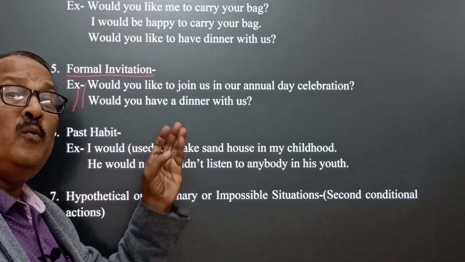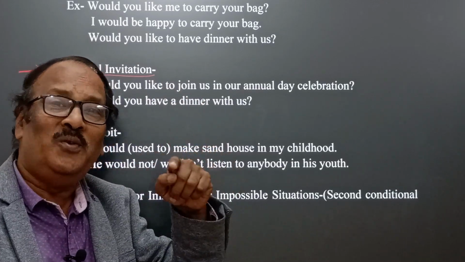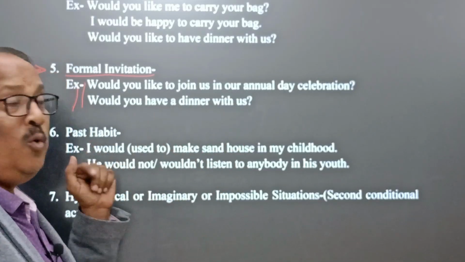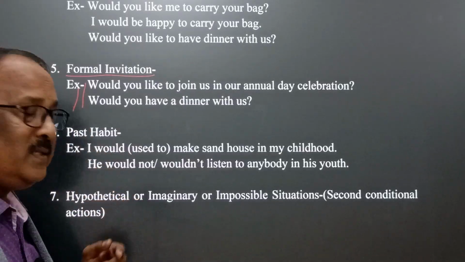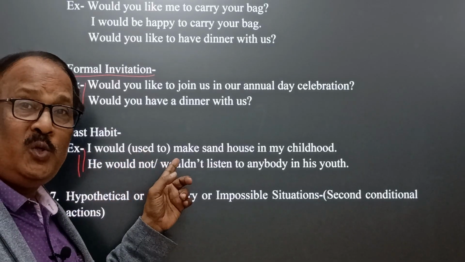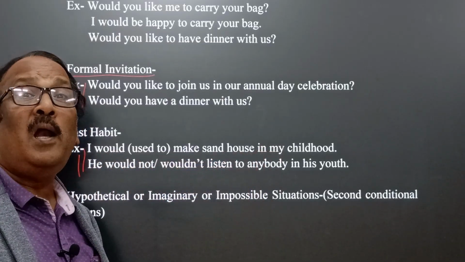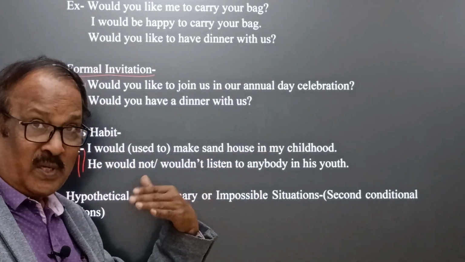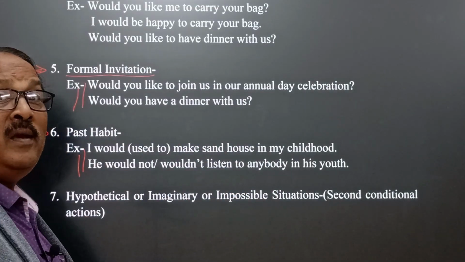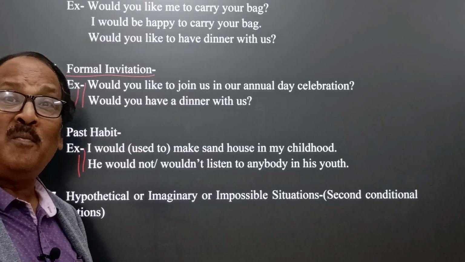In this case, we can use simple past, we can use used to, we will discuss later on, and we can also use would. How? Let's see in examples. Yes, I would or I used to. Okay, I would make sand house in my childhood. Here the speaker expresses that whenever he was a child, he used to make sand house, but not at present.